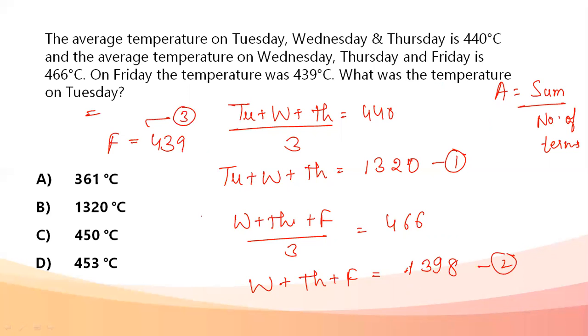When we solve all of this, put Wednesday plus Thursday plus 439 equal to 1398. Get the value of Wednesday plus Thursday from here, and put the value in the first equation. On doing all of that, my temperature on Tuesday comes out to be 361 degrees Celsius. So when you do the equations, the answer comes out to be option A, 361 degrees Celsius.